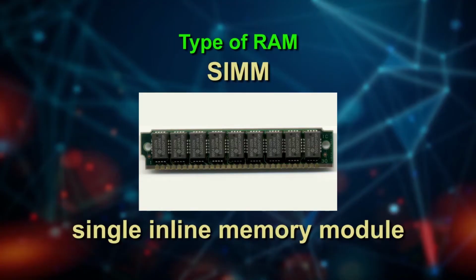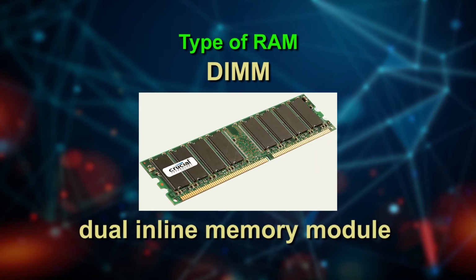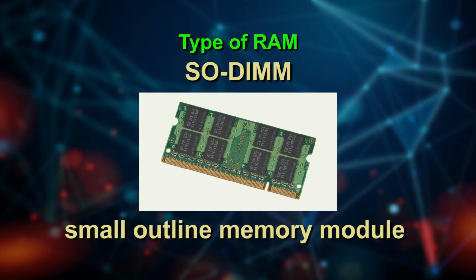It comes in different variants like SIMM, the single inline memory module, DIMM, the dual inline memory module, and SODIMM, the small outline memory module, which is a small sized memory module specially designed for laptops, almost half of the length of the regular DIMM. They all serve to store data temporarily while the computer is running. Presently, DIMM is the most conventional type of memory.